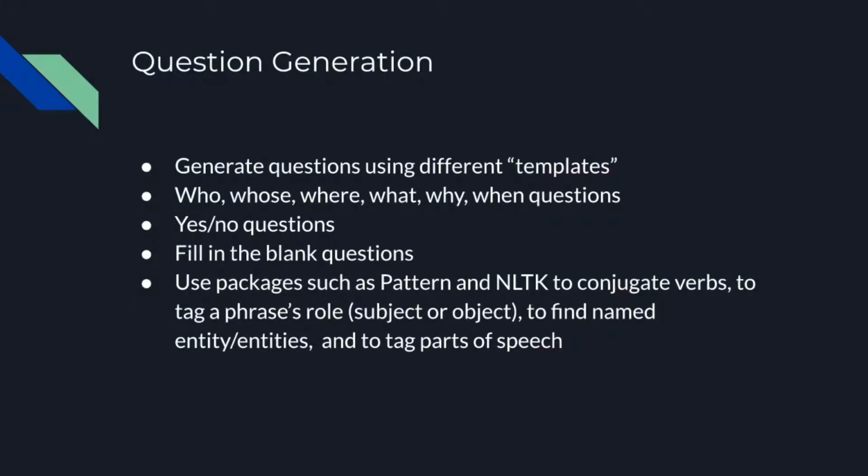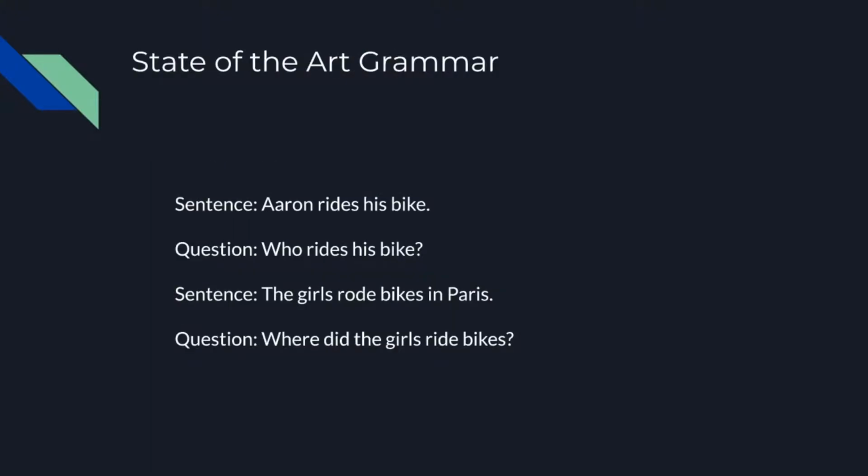So to start off, let's talk about how we generated our questions. We used different templates and we generated who, whose, where, what, why, when, yes/no, and fill in the blank questions. We have a lot of different questions. We use packages such as Pattern and NLTK to conjugate verbs, to tag a phrase's role, to find named entities, and to tag parts of speech. So essentially, our question generation heavily relied on dependency parsing. We made sure that our grammar was correct.